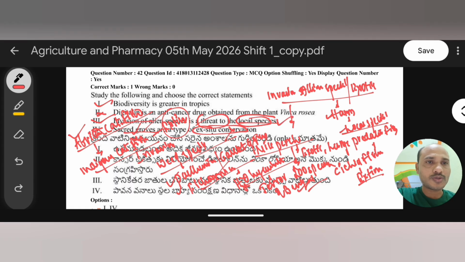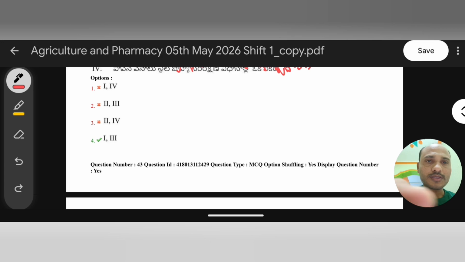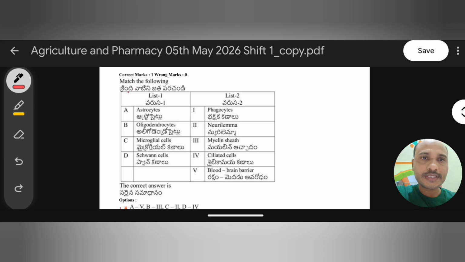After analyzing all these statements, the first and third statements are right, and the second and fourth statements are wrong. So the correct statements are 1 and 3. The right answer is 1 and 3. Okay, next, the third question.